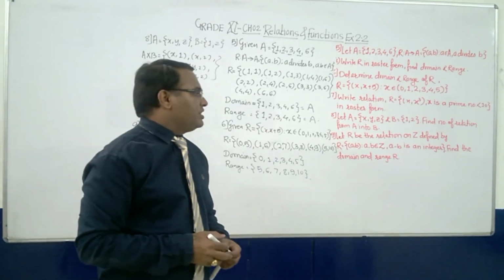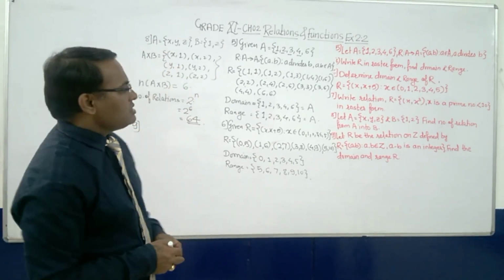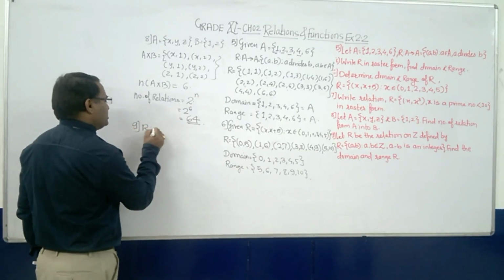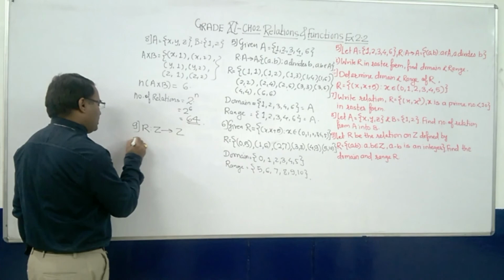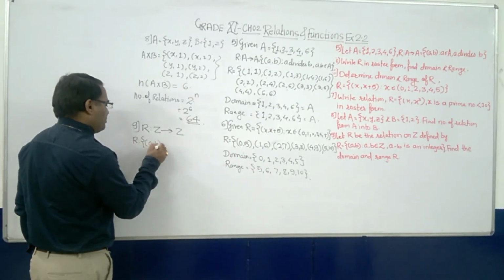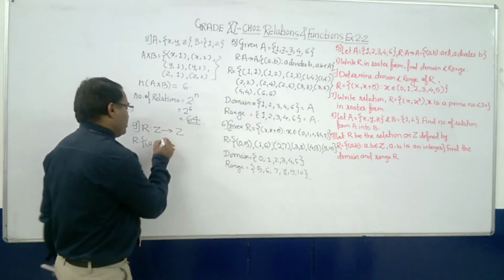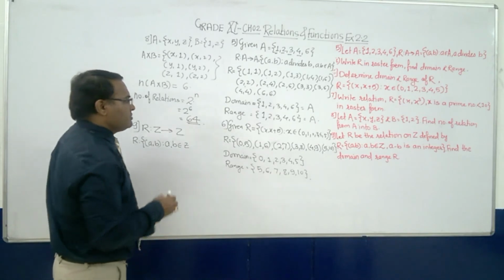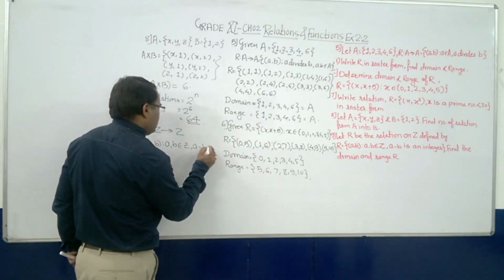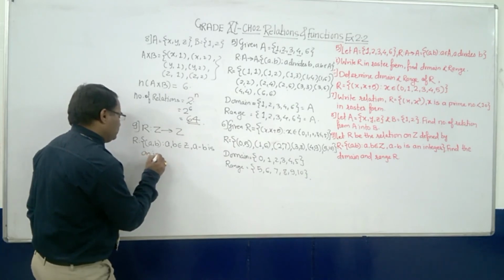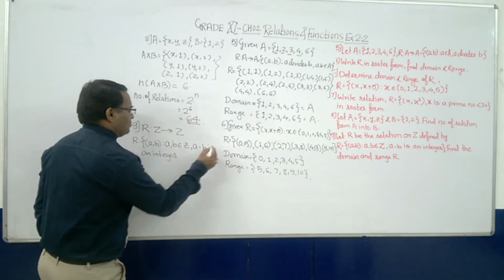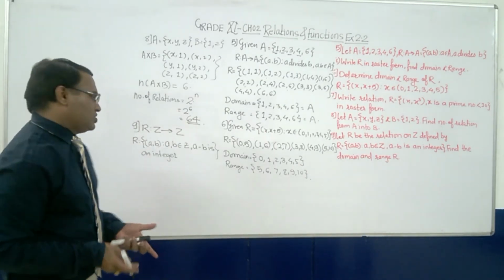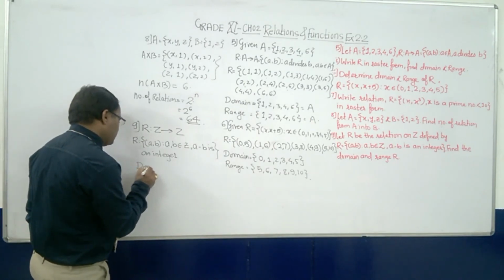Let's do the last sum, that is sum number 9. Let R be the relation on Z, Z meaning integers, defined as R is a relation from Z to Z, where R is defined as (a, b) such that a, b belong to Z, integers, and then a minus b is an integer. Then find the domain and the range. Now directly they are asking the domain and the range.